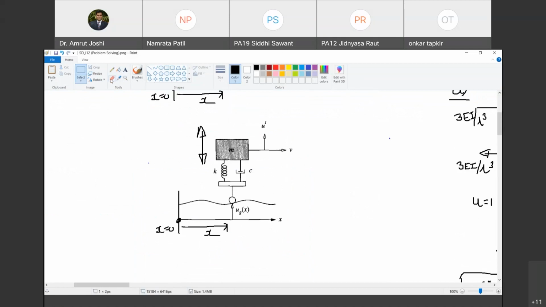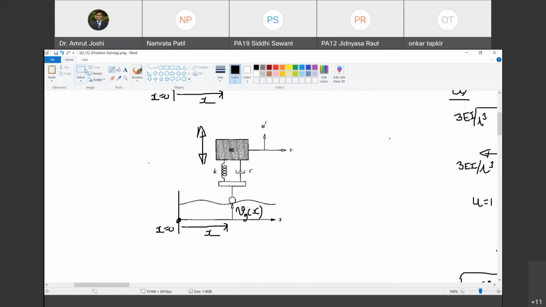And this, instead of calling it as ug of x, I am going to call it as vg of x. Are you with me? What is vg of x? G stands for ground or road. V stands for undulation, roughness. V, roughness of a road as a function of x. Are you with me? Vg of x.